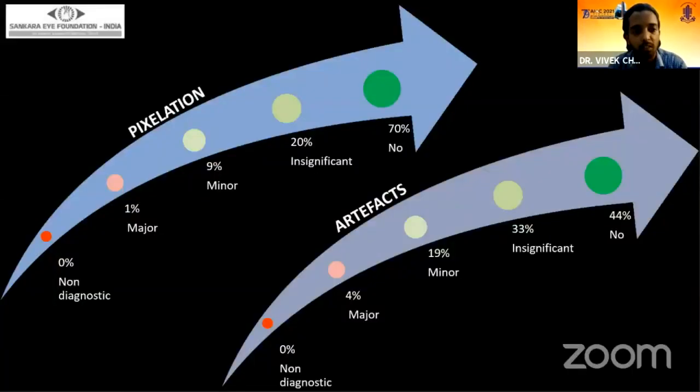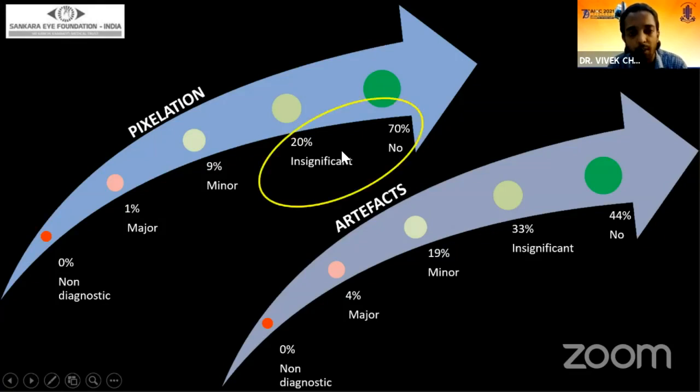Coming to the analysis of the results, as you can see in this arrow mark, the red dot indicates the most negative attribute of the characteristic of the image, and the green dot represents the most positive attribute of the characteristic of the image. We used an image assessment scale given by Arapakis et al. in 2014. So coming to the first characteristic, which is the pixelation, 20% of the images had insignificant pixelation, whereas 70% had no pixelation at all.